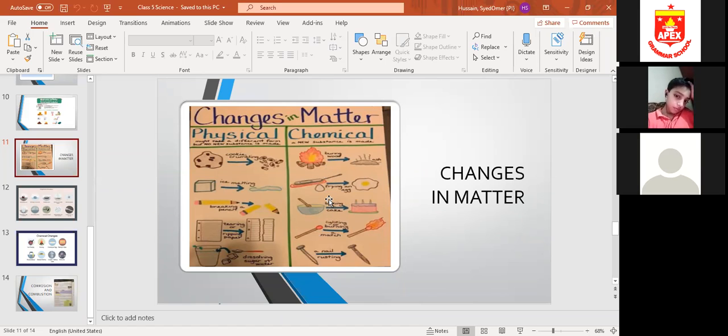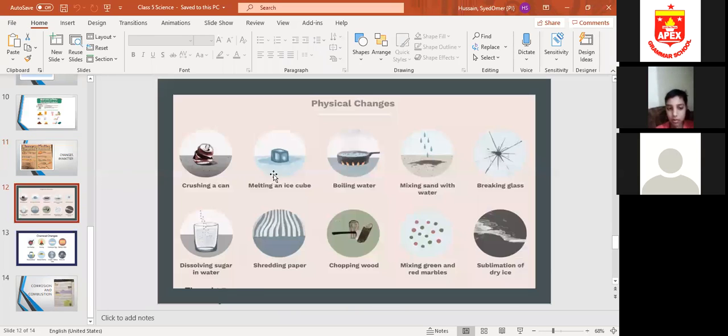Now chemical changes are irreversible. It is necessary that they are irreversible. They cannot be turned back. And in these changes, a new substance is made. Like they have shown you, a new substance is made, or the change is irreversible. So all these changes are chemical changes. Understand? I have more examples. This one,